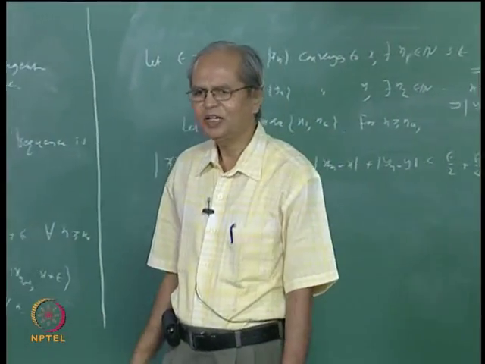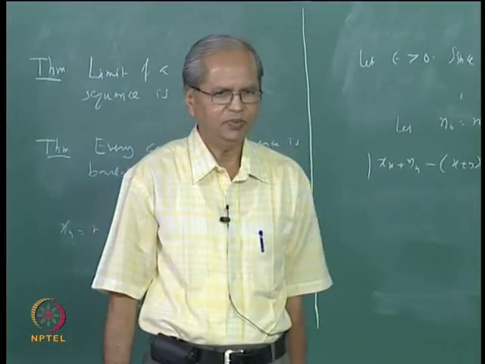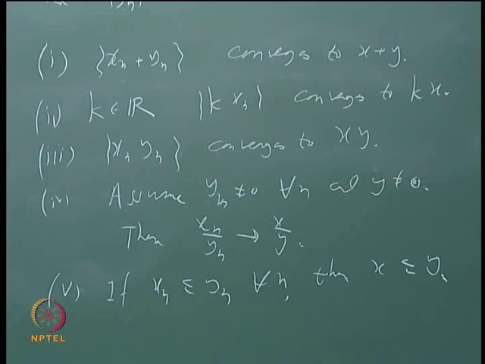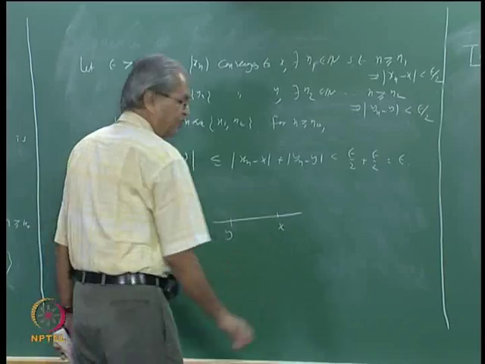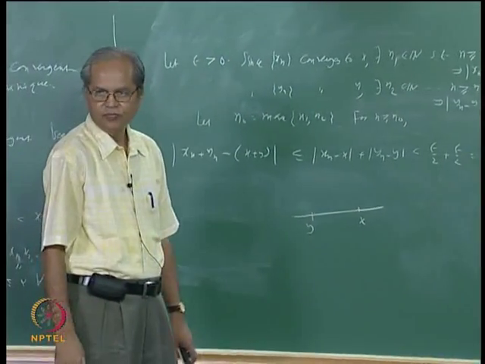Again it is fairly easy to prove this, okay, because if that is false, it means y is strictly less than x, okay. Suppose this is false, it means x is strictly bigger than y, okay, right.